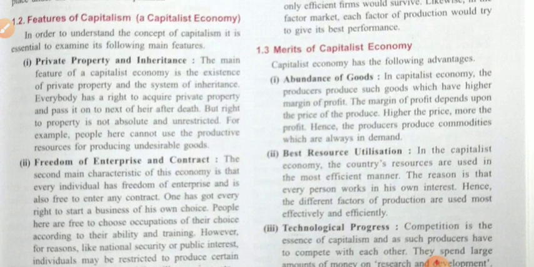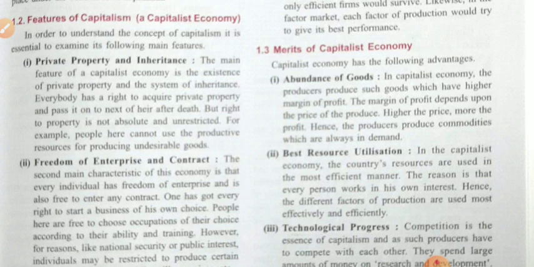Dear student, now the features of the capitalist economy. There are certain features of a capitalist economy which we find. The first one is private property and inheritance. In a capitalist economy, all the private properties, organizations and industries are owned by private organizations.